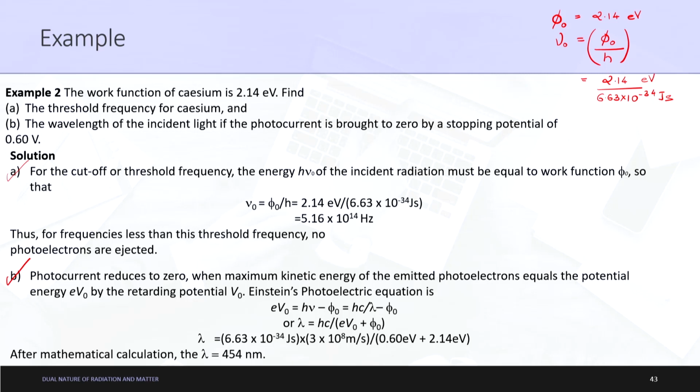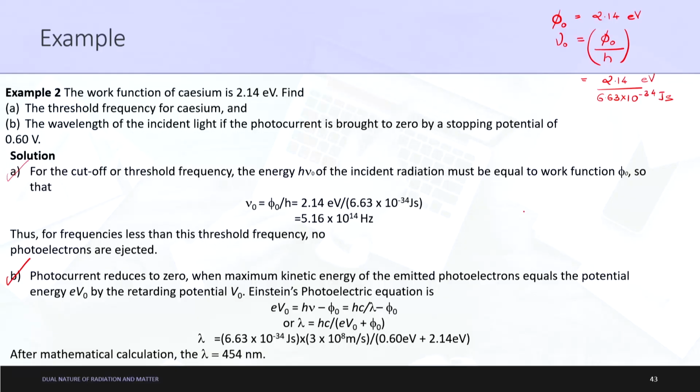Okay. The second question asks for the wavelength of the incident light, if the photocurrent is brought to 0 by a stopping potential of 0.6 volts. Okay. So basically what they are trying to find out is that wavelength, or let us say that frequency, if we go in similar terms, at which the stopping potential is 0.60 volts. As we know that stopping potential is different for different frequencies, so we are just trying to find that value. Okay. So how to do that mathematically?